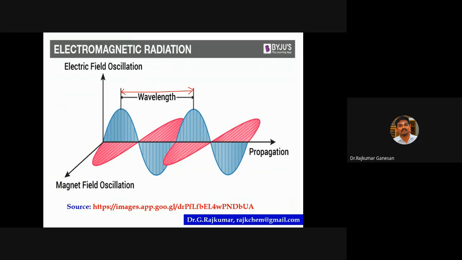The distance between two successive crests or two successive troughs is known as the wavelength. It is denoted as lambda. It is usually expressed in nanometers. This is known as wavelength, and the height is known as amplitude.